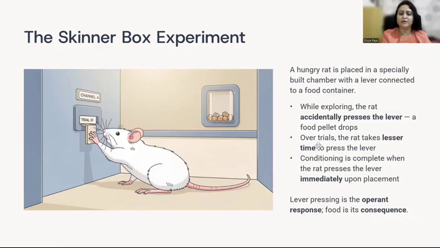Over repeated trials, the rat takes less time to press the lever. So now the conditioning is complete. The rat has understood that when the lever is pressed, it takes a few seconds for the food pellets to drop, and that's the reward it gets. Conditioning is completed when the rat presses the lever immediately upon being placed within the chamber. So here, lever pressing is the operant response and food is its consequence.